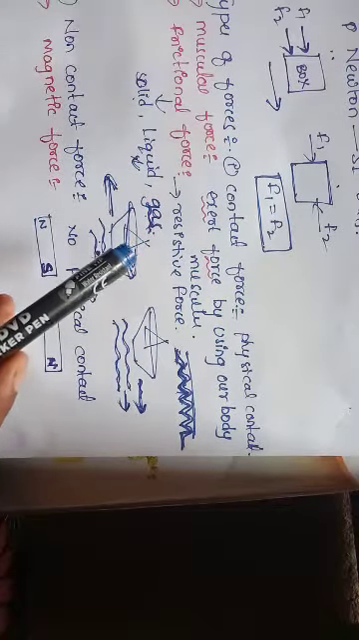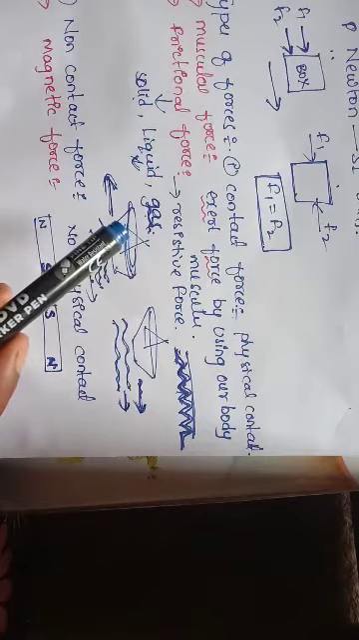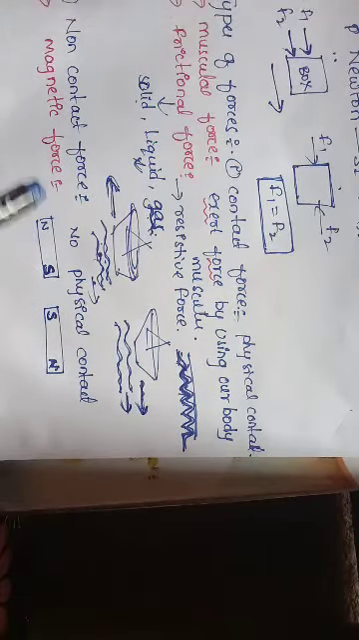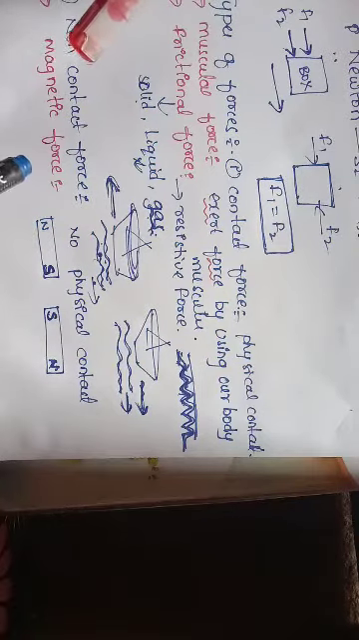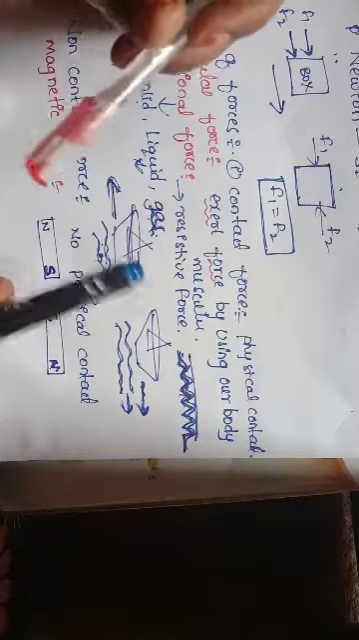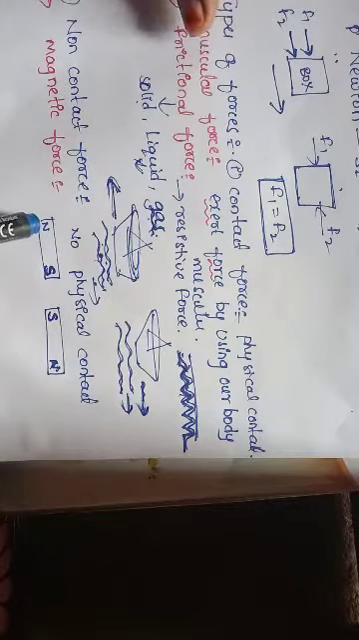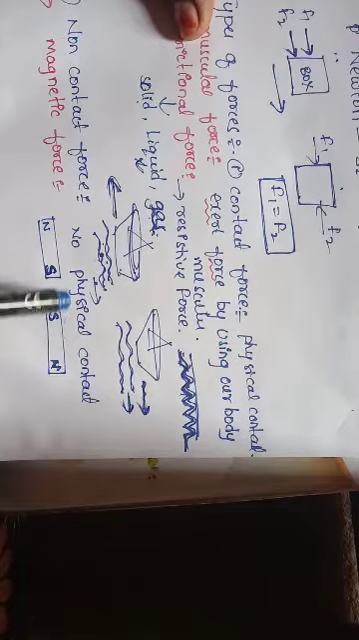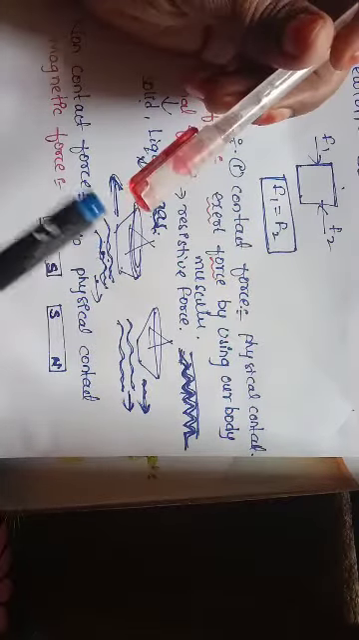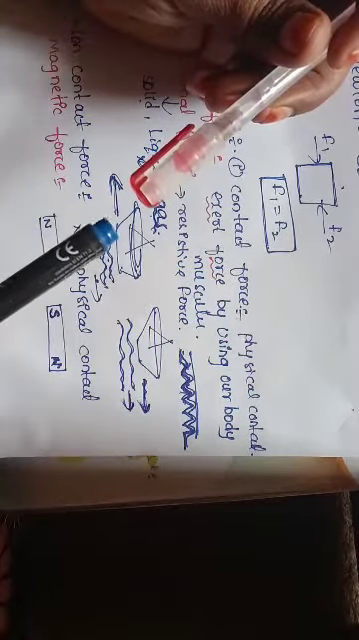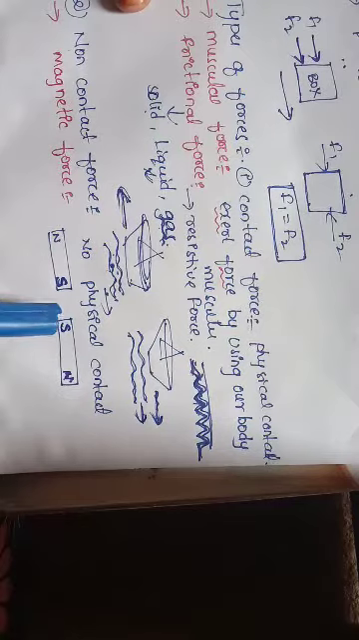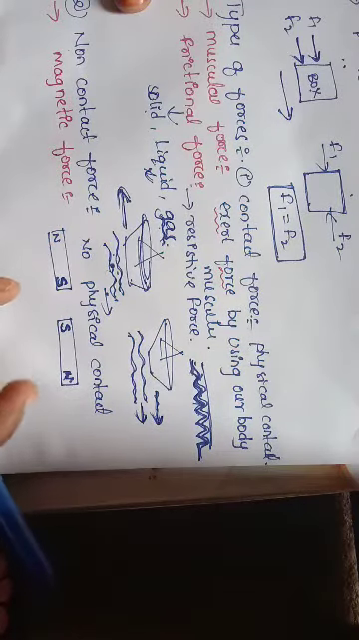Like poles repel and unlike poles attract. If I bring south and south, they repel without coming into contact. Before coming into contact only they repel each other. They move in different directions. If I bring north and south poles, then if they are at a little distance only, they attract each other. So without physical contact only they are attracting or repelling another object.